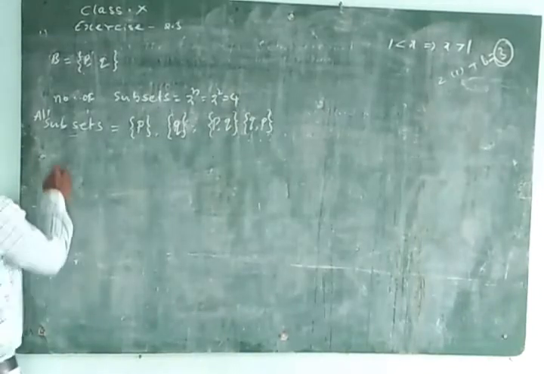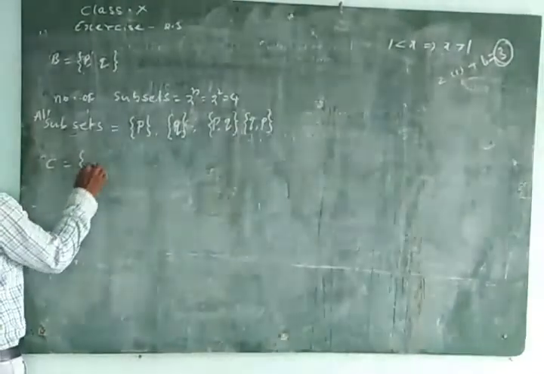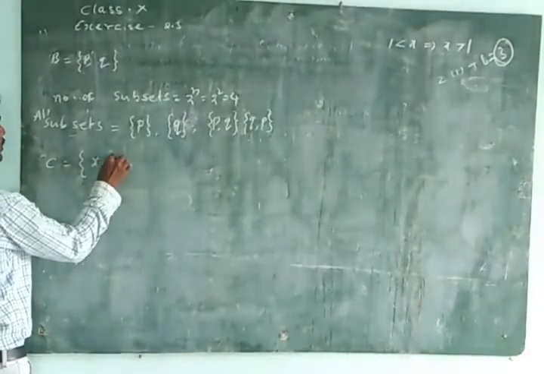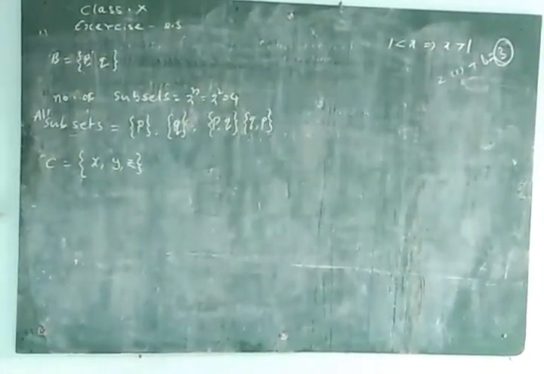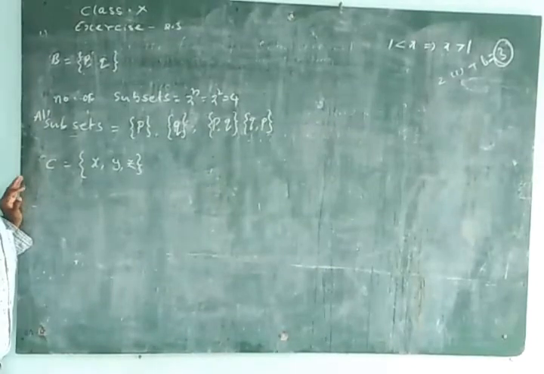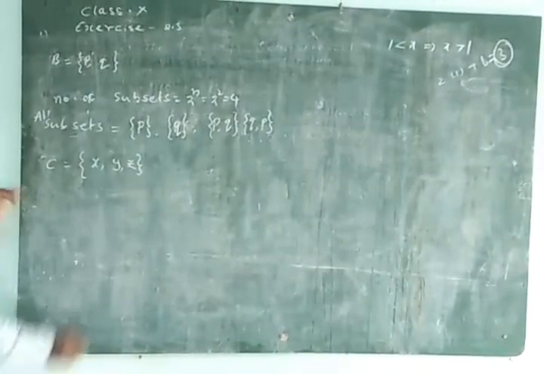C is equal to the set of x comma y comma z. How many elements are there here? 3. And how many subsets do we get here? 2 power 3, which is 8.